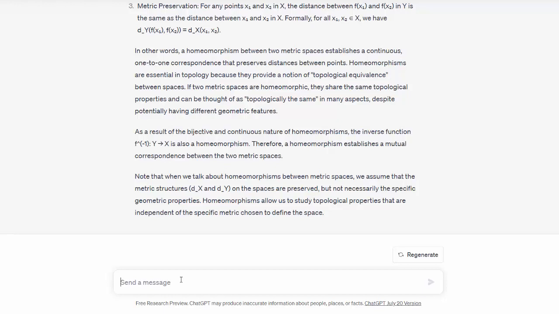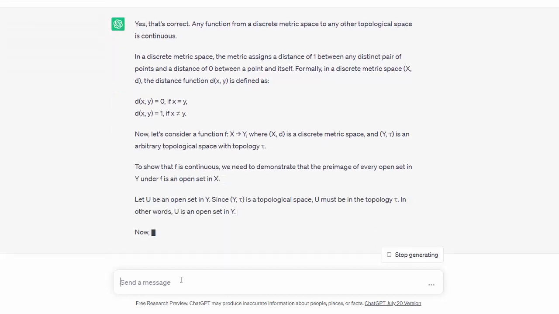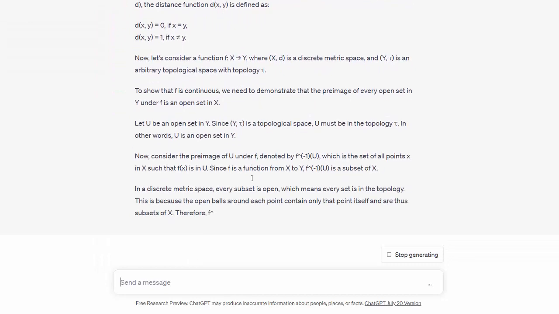Is it true that any function from a discrete space to any other space is continuous? Let's see. Okay, it is correct because